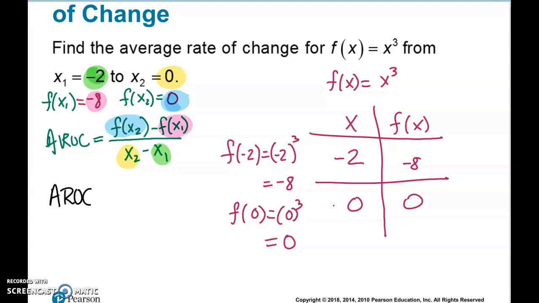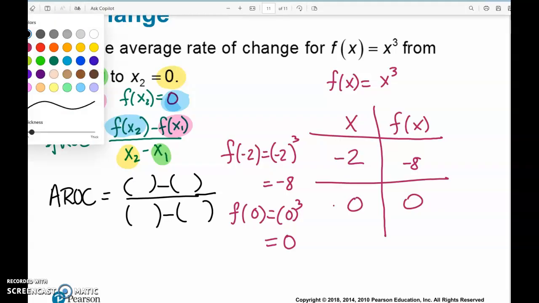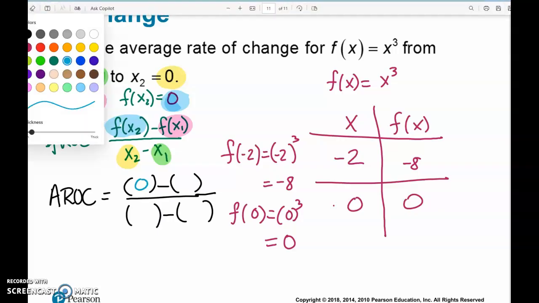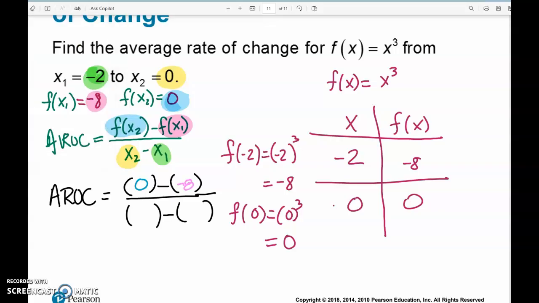I'm going to say average rate of change. And what I like to do is put those blank spots there because it helps me sometimes when I have negative signs so I don't mix them up. So here I've got 0, minus the negative. Sometimes it gets a little confusing. So if I put the blanks in there, then when I put in the negative sign, I see 2 negatives, and then I know minus a negative becomes positive. And then x sub 1 is -2, and then lastly, x sub 2 is 0.